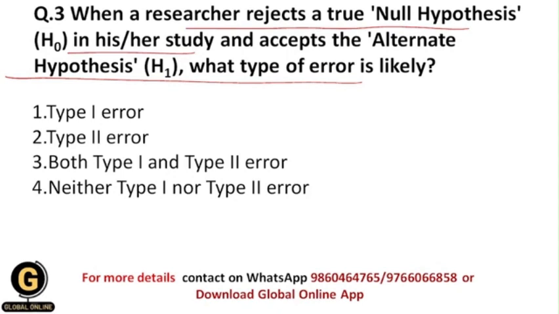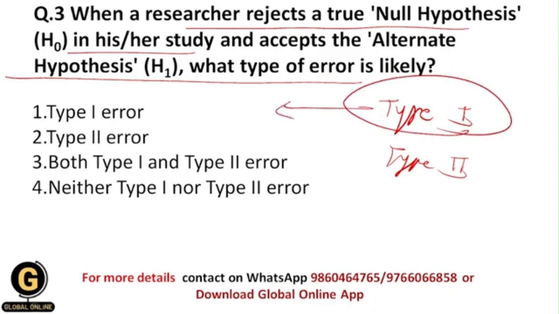As I have told you in the previous video, students, there are two types of error that occur whenever we test the null hypothesis in the research process: type 1 error and type 2 error. Basically, type 1 error occurs when we reject a true null hypothesis.